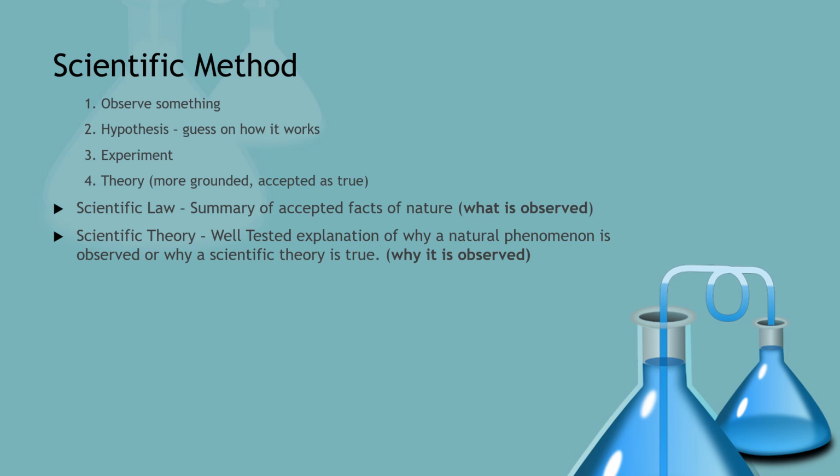A scientific law, on the other hand, is a summary of accepted facts of nature, or it's a summary of something that is observed. So, for example, Newton's 3 laws of motion, those are things that are simply observed in nature. And the last one is a scientific theory. Oh, I already explained this, but it's a well-tested explanation of why a natural phenomenon is observed or why a scientific theory is true.